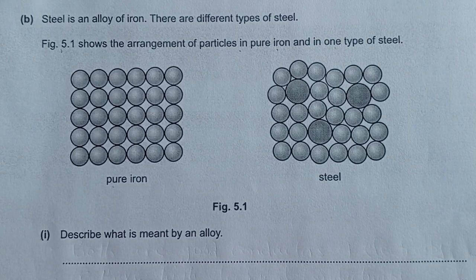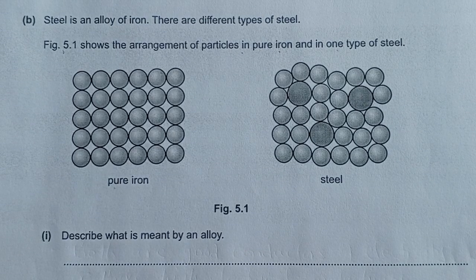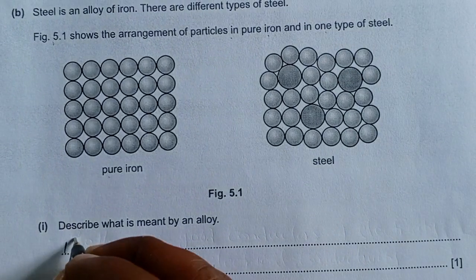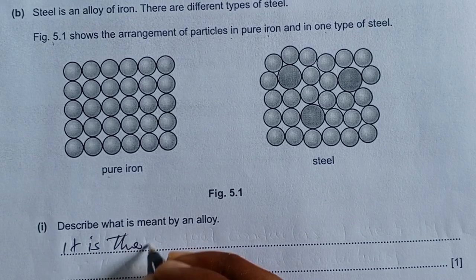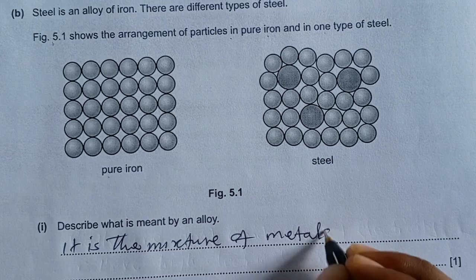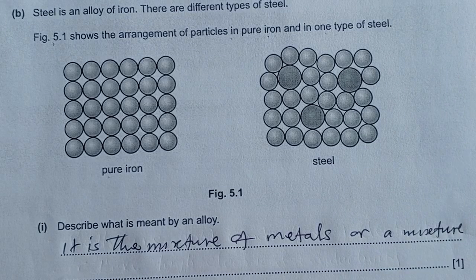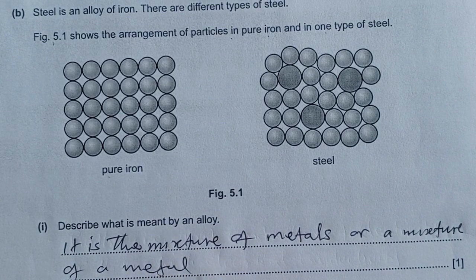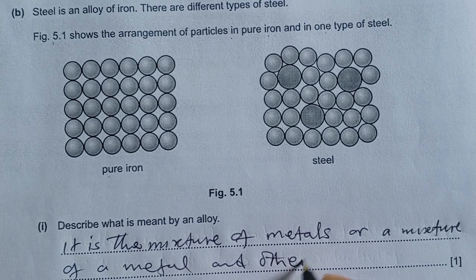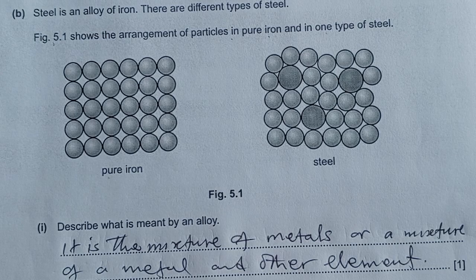An alloy is simply a mixture of metals, or a mixture of a metal and other elements.